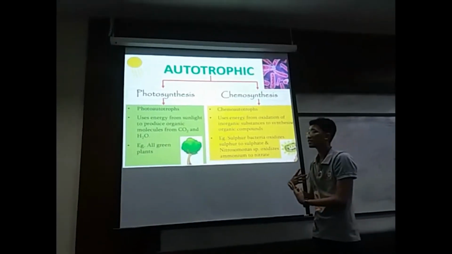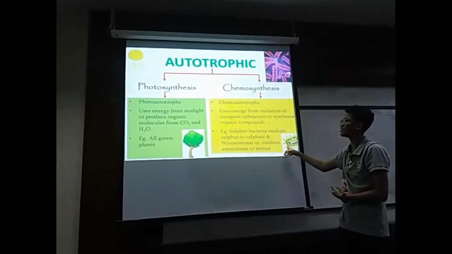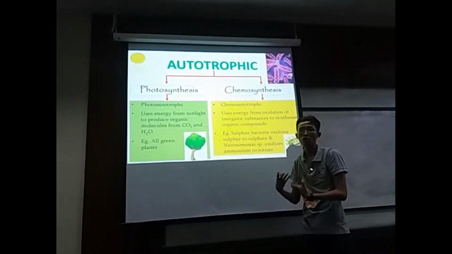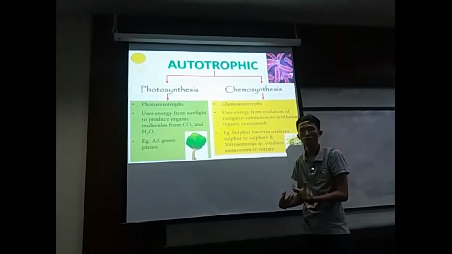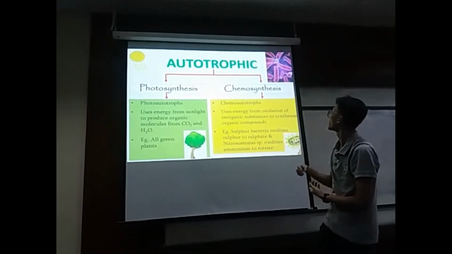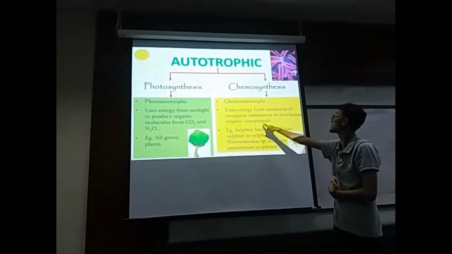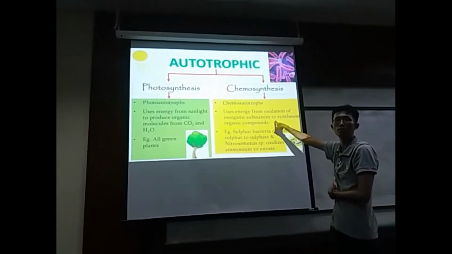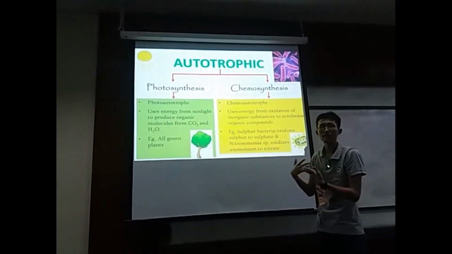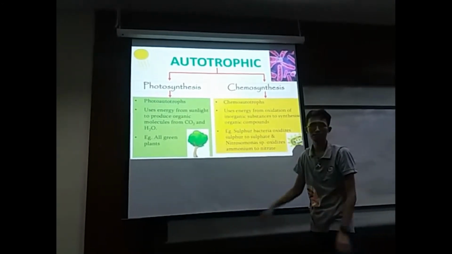The main difference between photosynthesis and chemosynthesis is that they use different sources of energy to produce their own food. For photosynthesis, they use light energy. For chemosynthesis, they use oxidation of inorganic substances. Those are the two main differences, and you need to know the examples for photosynthesis and chemosynthesis.